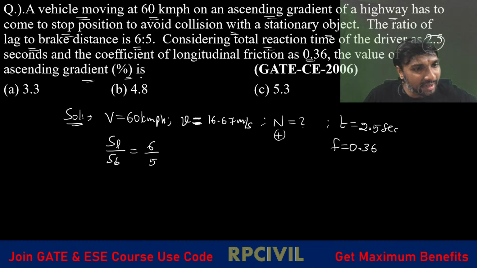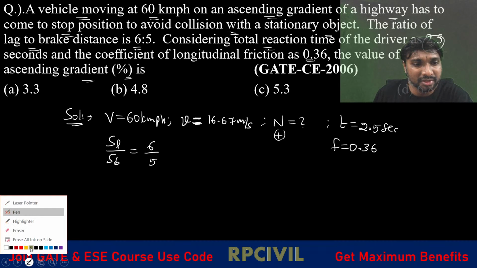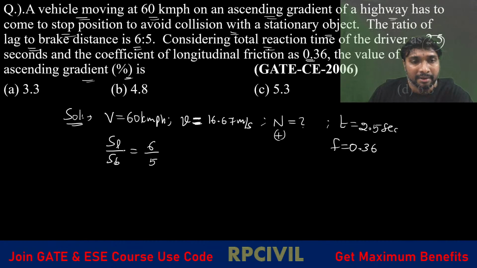You are asked to calculate the value of the ascending gradient here. It is slightly critical to solve. How to solve these kinds of questions is very, very important here. Now, the ratio of lag distance to brake distance is 6:5. So 5 times the lag distance equal to 6 times the brake distance.